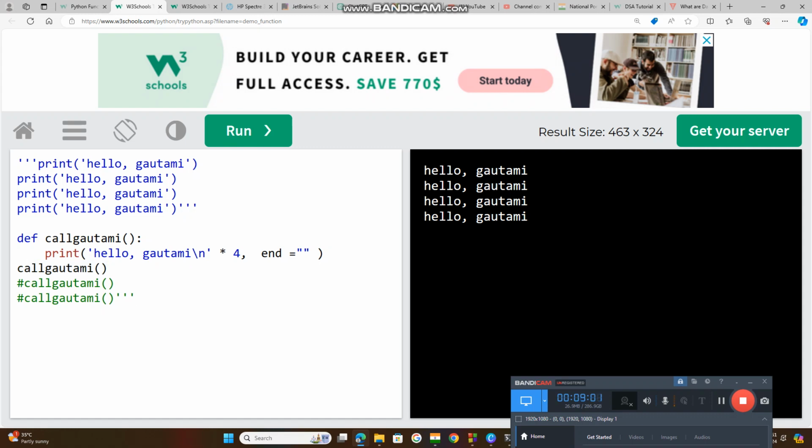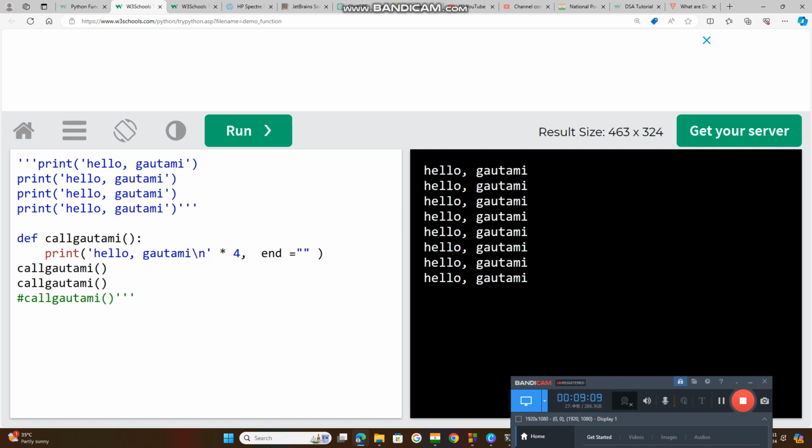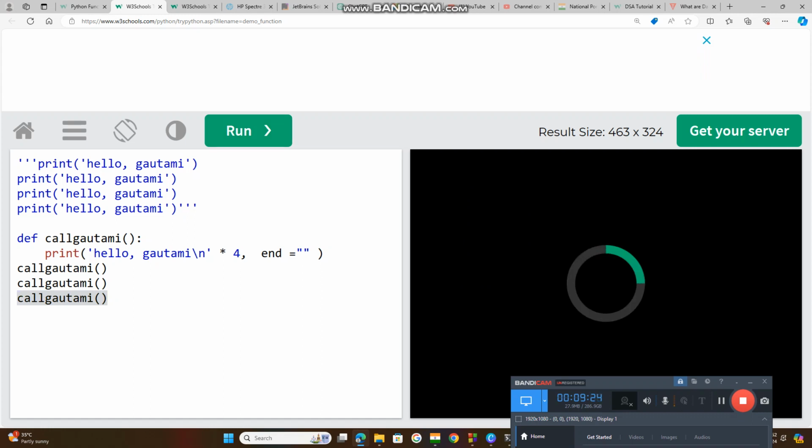If I want to get the printout again, I will call Gautami again. Now how many times will you get the output here? 8 times. If I want one more time, I will just call your function name. What is your function name? Call Gautami. Run this.